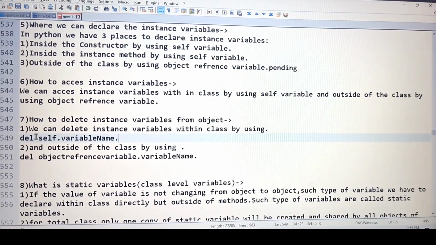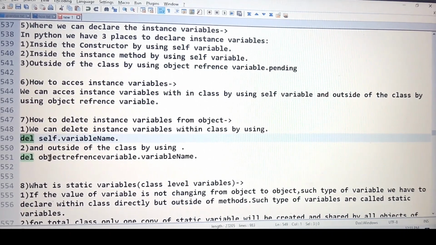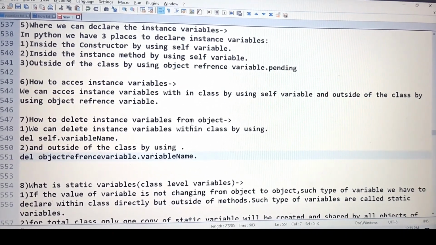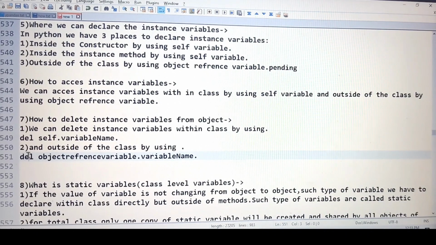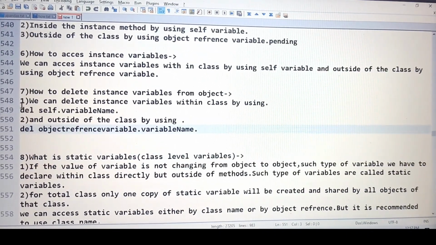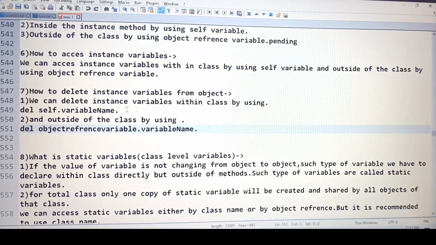Here also we use the self variable, the only extra keyword being del. And outside, we use the object reference variable, the same thing, only adding del. Don't worry, we will see an example of this also, like how we can delete the instance variable.